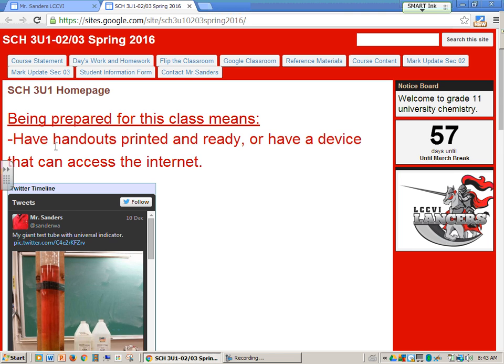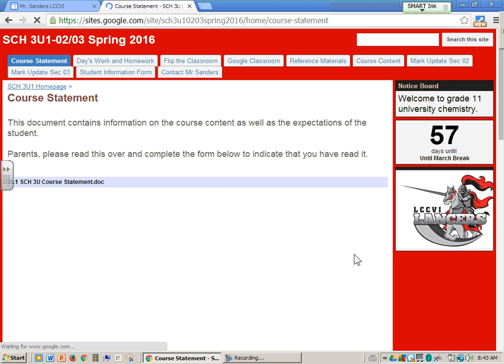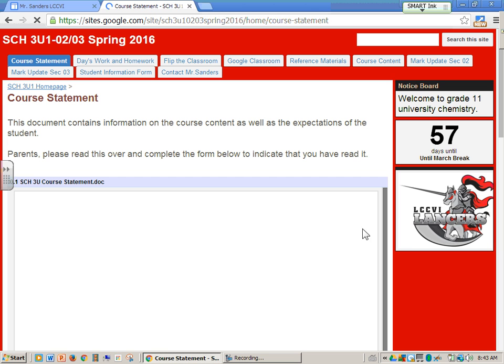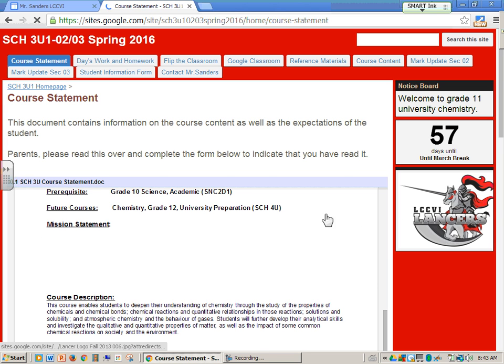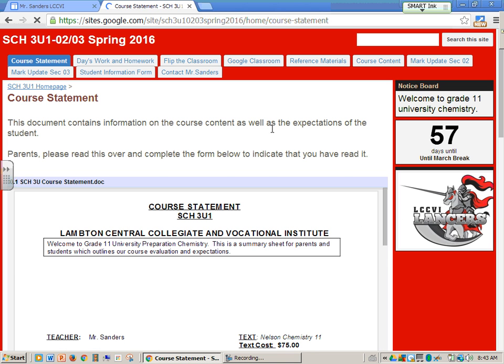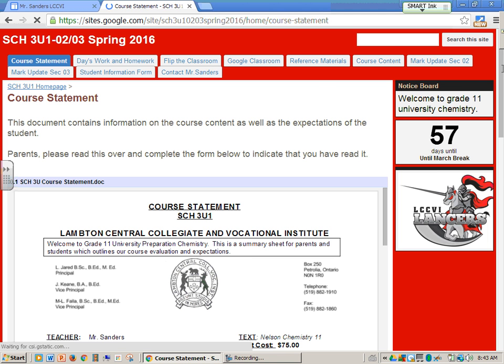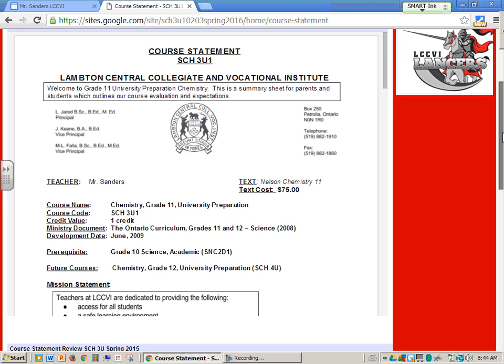All right. So looking at the tabs on this particular page, the first one is the course statement. Right, and this is the document that the students can access that states what type of information is being taught in the course, along with the expectations of the course and other good things like that. So it's just a document here that I've linked in.